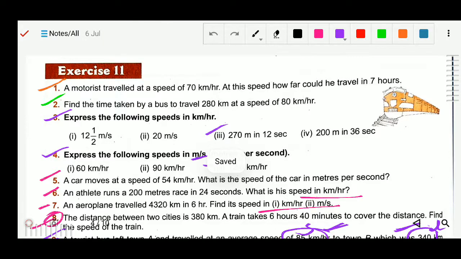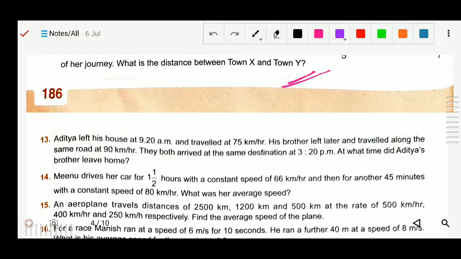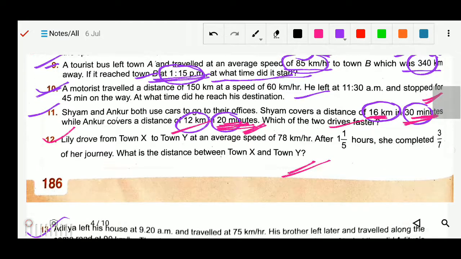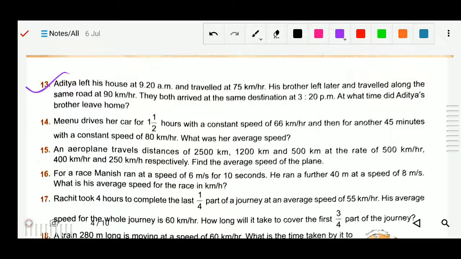Now the next question, number 13. You can see 13 is very similar, it is the same as questions 9 and 10. Aditya left his house at 9:20.